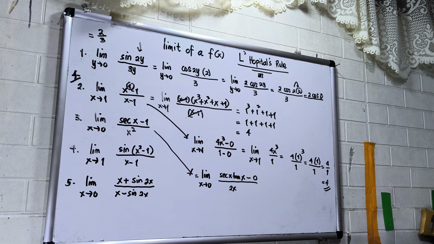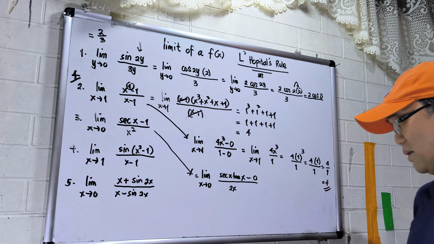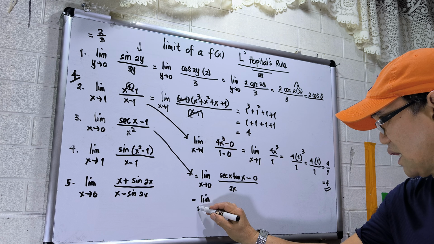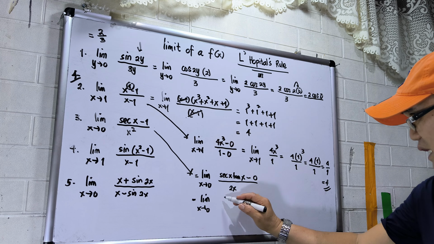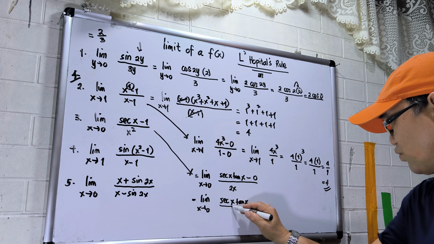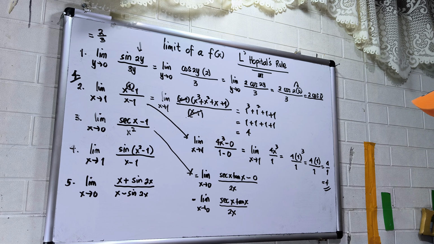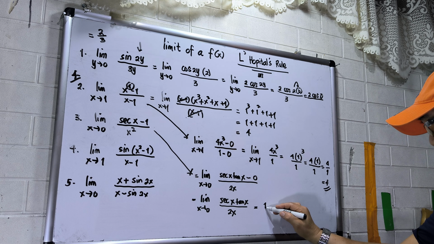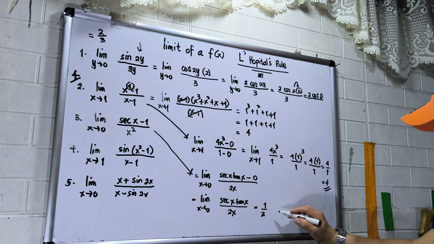Okay? So we are not yet sure because there is 2x, but we can simplify that one. So this will be limit x approaches 0 of secant x tangent x over 2x. Okay? So I can do this one as 1 over 2, then limit.